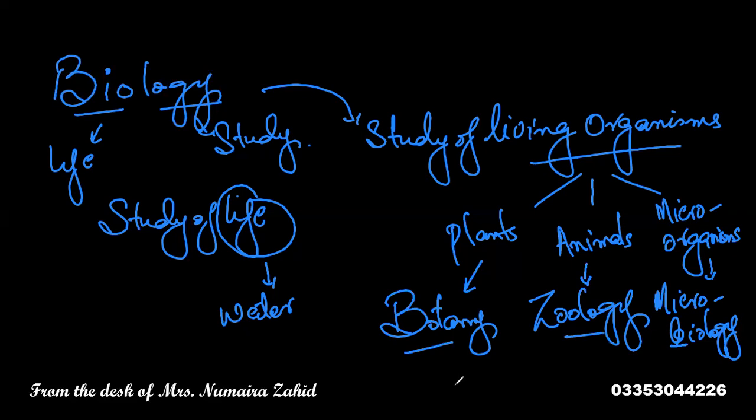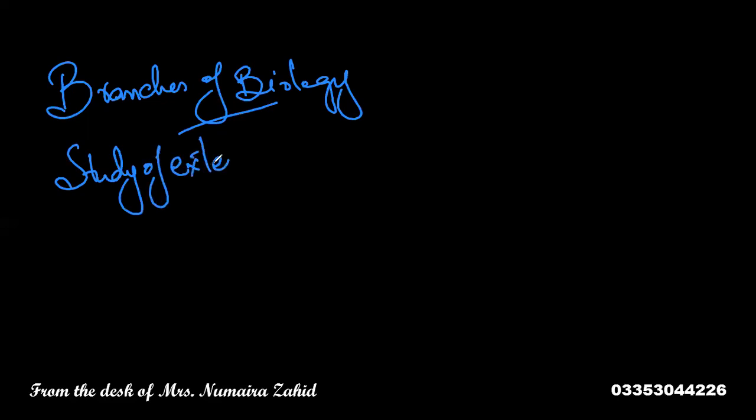But there are so many branches of biology. Let's discuss a few branches here. In the next lesson, we are going to discuss the branches of biology in detail, and here we will just familiarize ourselves. Number one, for example, if you are studying the external features of a living organism, that is a separate branch.